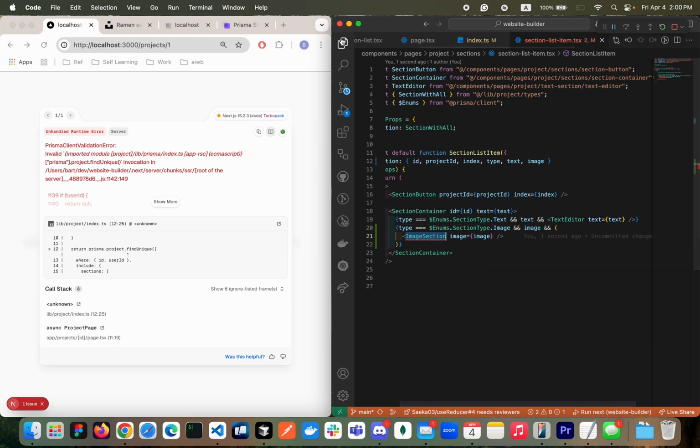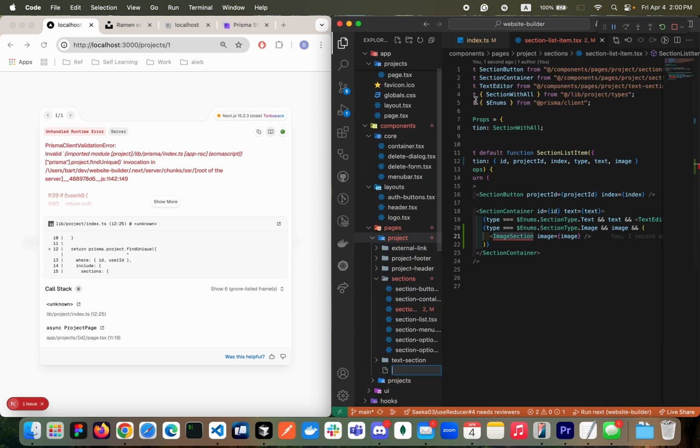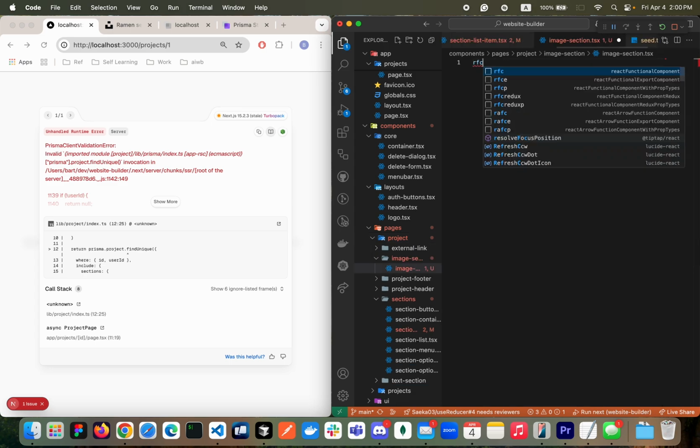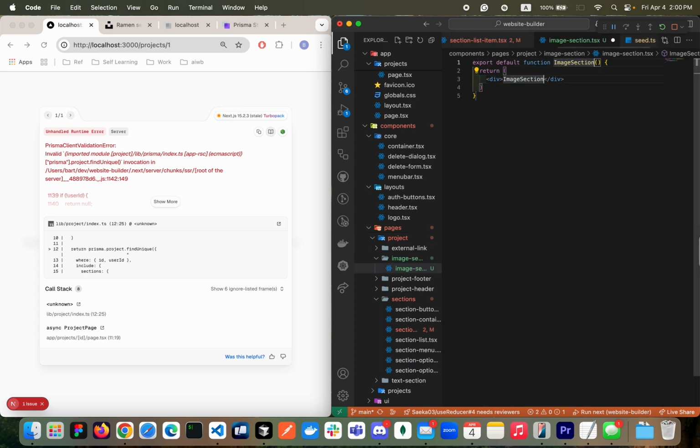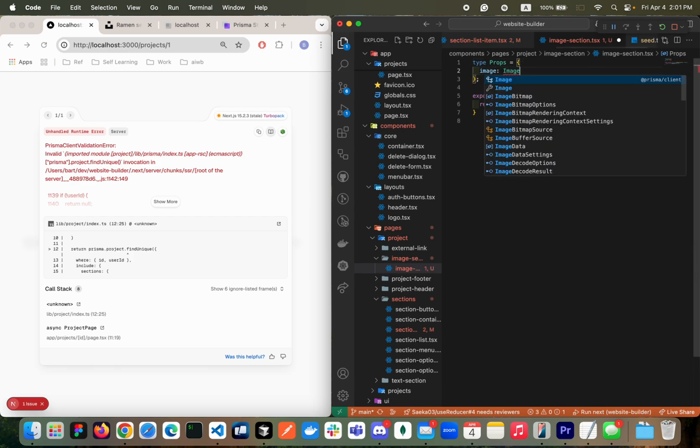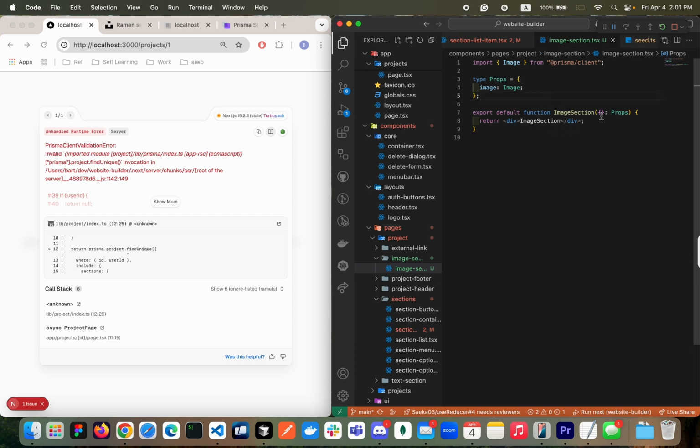Let's generate the component. In the project, I'll be creating a folder called image section. And then inside, I'm gonna have image section. We should be able to create the component that is image section, okay? Alternatively, you can do tsrfc if you know what prop you're gonna get, then you can just use tsrfc, right? Of course, we're going to get the image, that is image from Prisma client. Looking good. Then you should be able to get image right here.